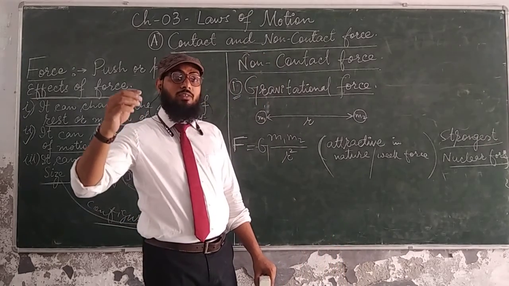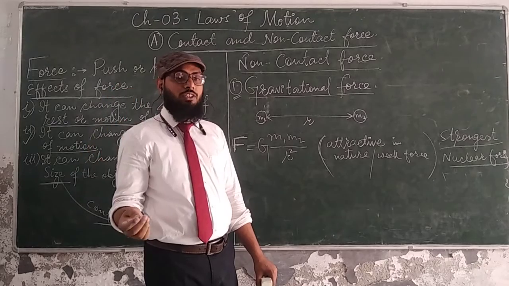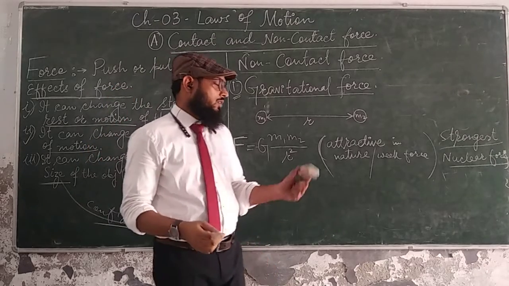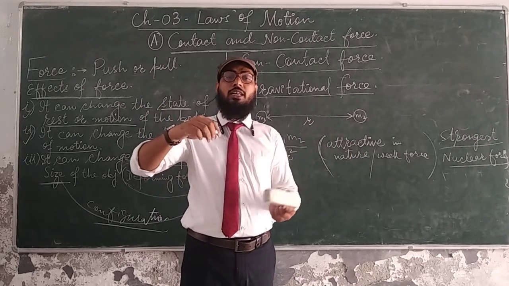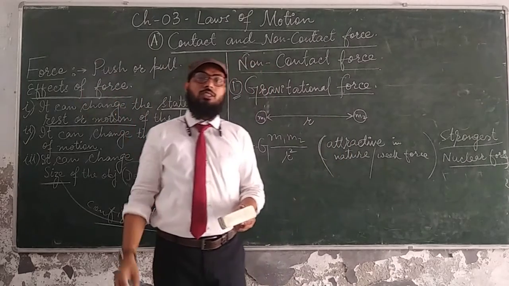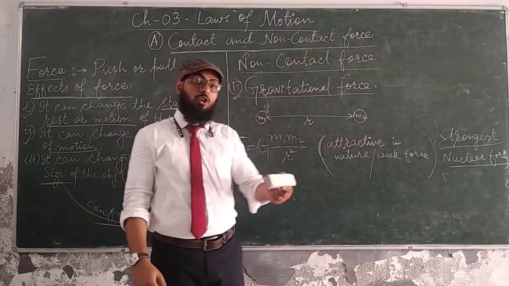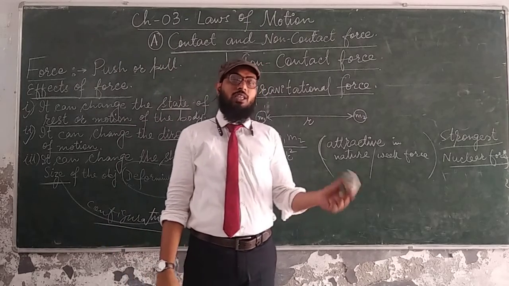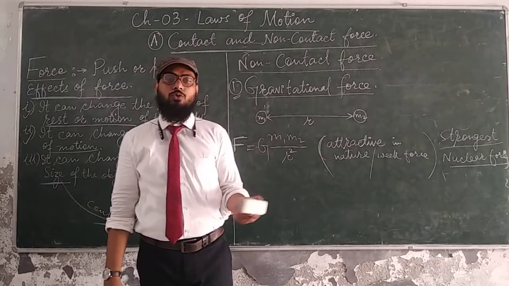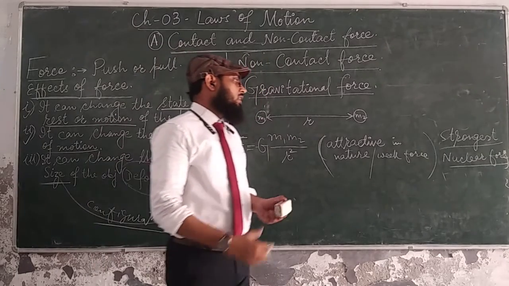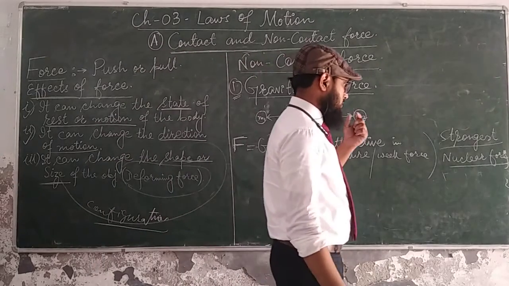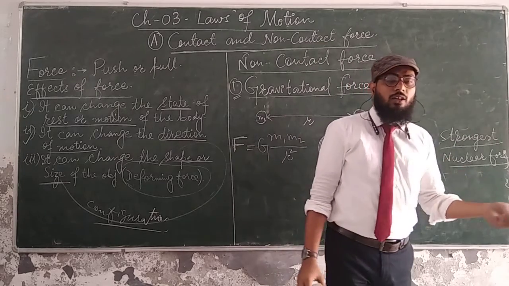A hydrogen bomb has so much devastating power. Why? Because when you break this strong force, it generates a huge amount of energy which is devastating in nature if you are not able to control it. In some cases, nuclear forces can be used for the production of electricity and for power generation also.